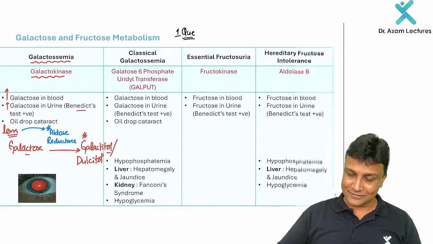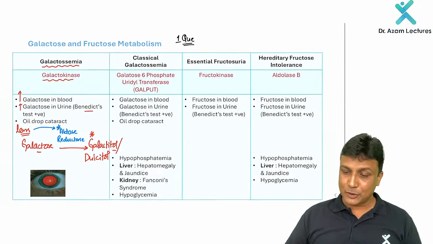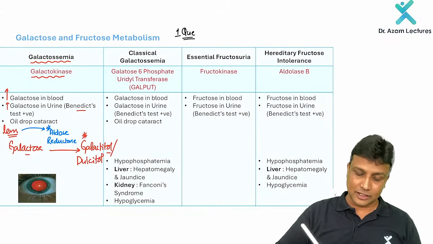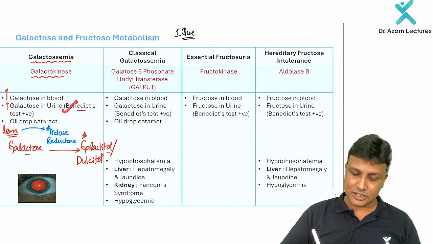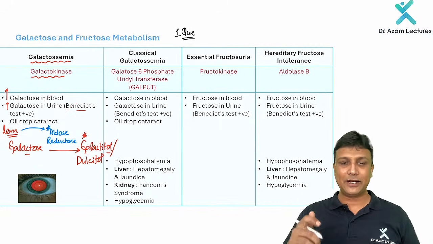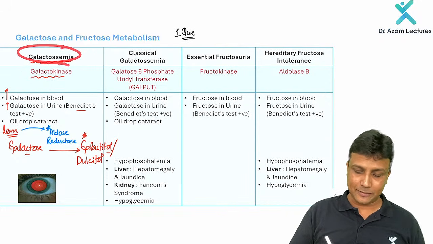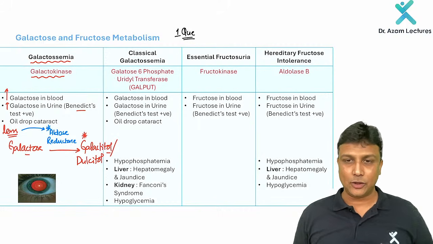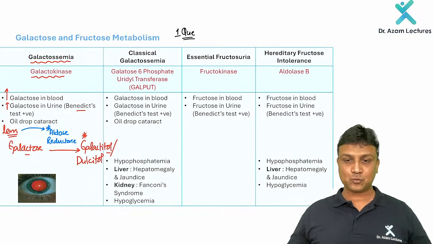Clear? So this is very much clear here. In the exam, if they are giving you that Benedict test is positive in the urine, galactose level is increased in the blood, and oil drop cataract, yes, my dear friend, the answer is galactosemia. The enzyme deficient is galactokinase.